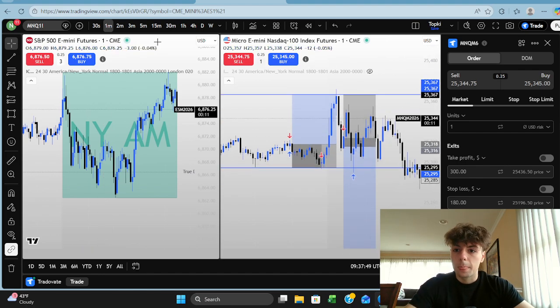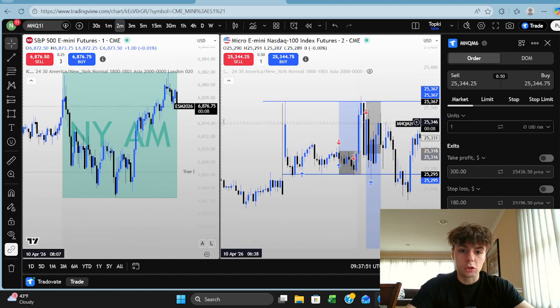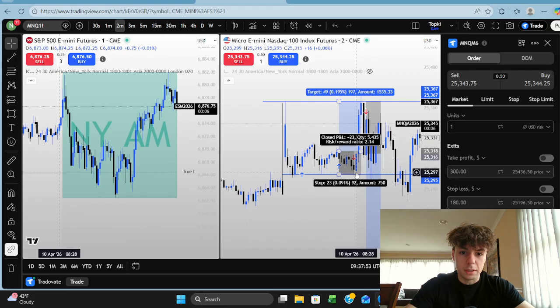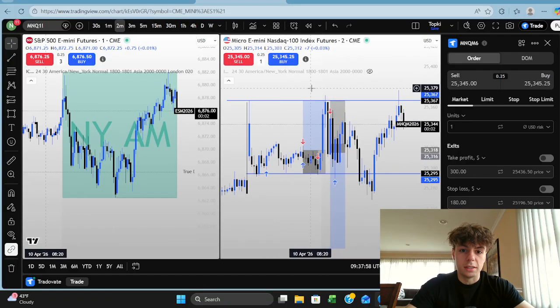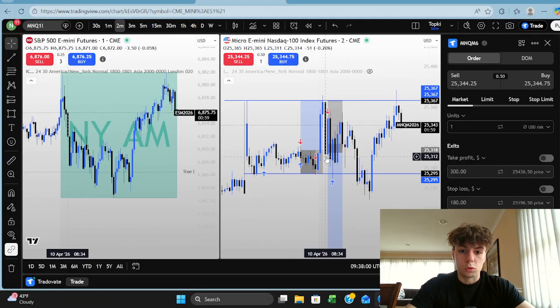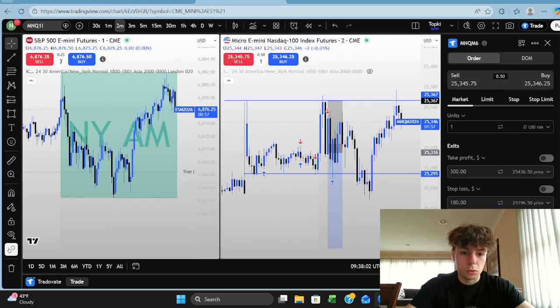So what did I do? I looked for the highest time frame inversion of the manipulation leg from CPI, which happened to be from here to here. This leg took out these data highs, so I wanted to see an inversion of that leg, which we got. Let me take this out. Let me take out the executions too. You can see where I entered and exited.